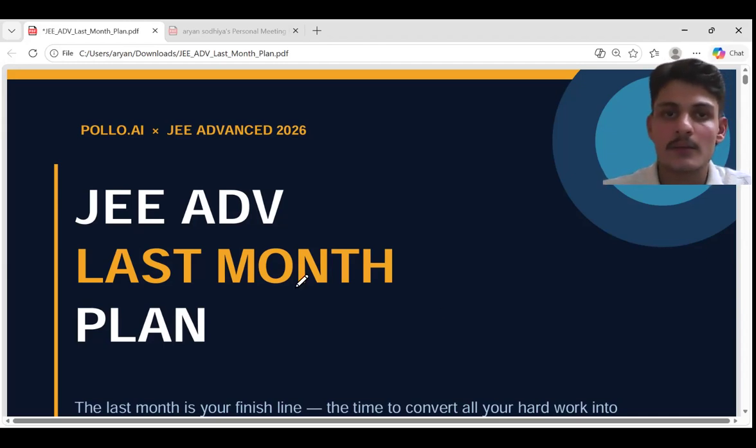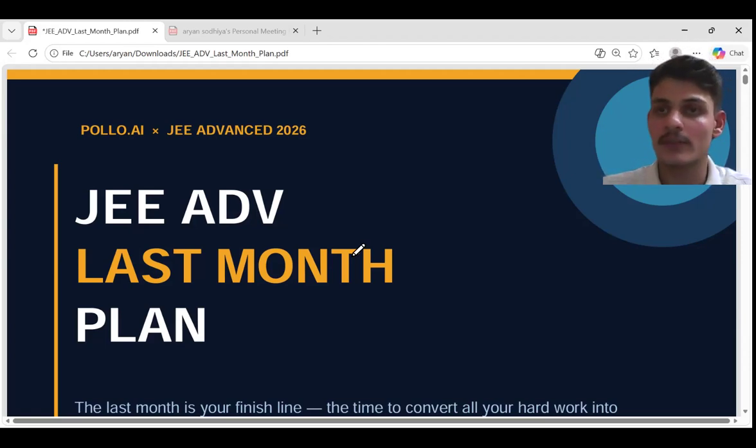Third advice, my personal advice, is to read the instructions very properly. If you read the instructions properly, you will be able to answer the questions correctly. If partial marking is there, then try to attempt those questions. If partial marking is not there, then you cannot answer a half-known answer. If you are sure about A and B and not sure about option C, and there is negative partial marking, then you should not attempt partial answers.